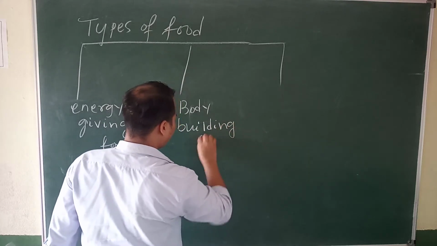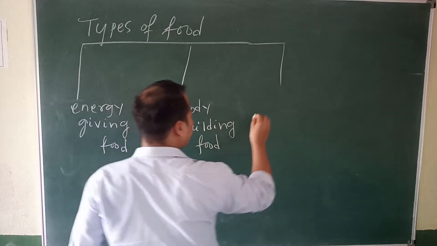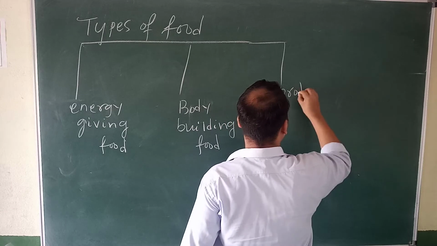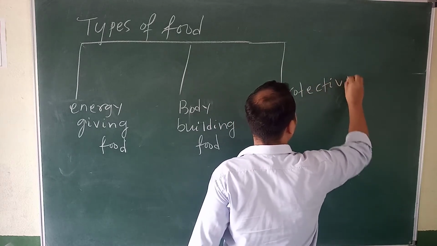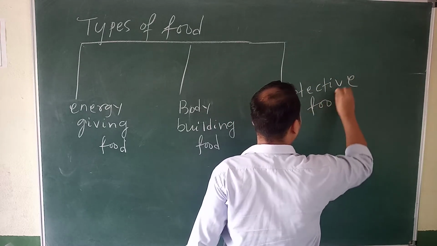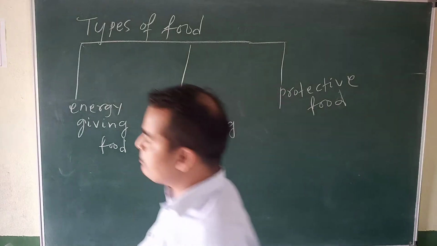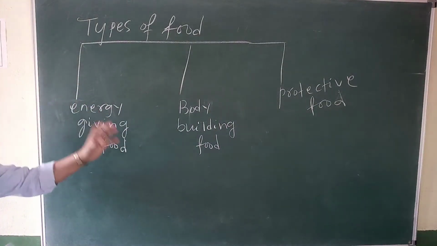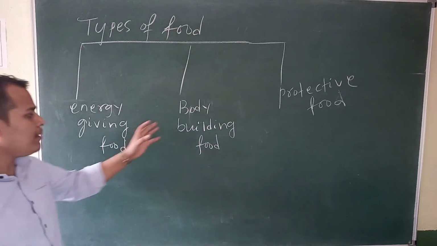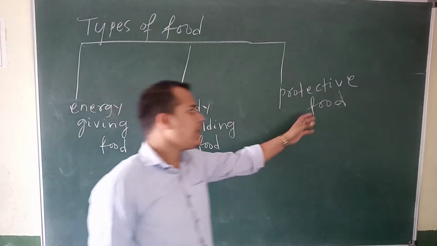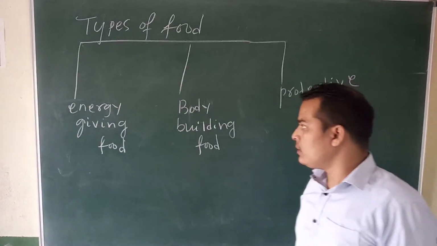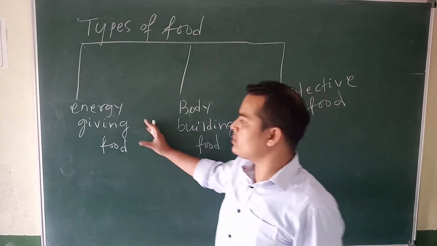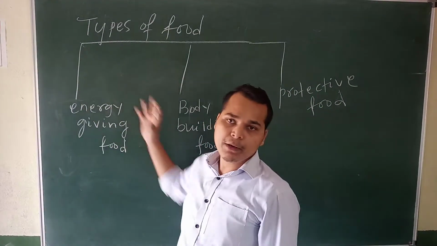Okay, body building food. Then protective food. So the food is divided into how many types? Food is divided into three types. One is energy giving food, then body building food, then protective food. Okay, so now let's discuss what the energy giving food is.